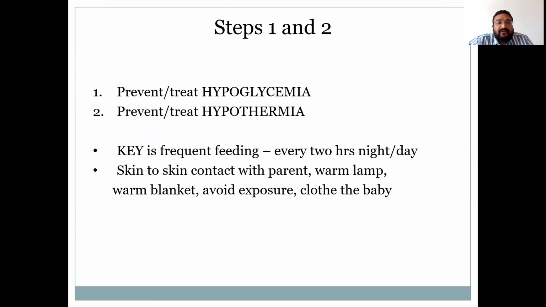These are steps 1 and 2, that is, prevention and treatment of hypoglycemia and prevention and treatment of hypothermia. Whenever a child with SAM is admitted, measure blood glucose level, and if it is less than 54, then consider hypoglycemia. If the provision for measuring blood glucose is not available, consider the child to be hypoglycemic and give 2 ml per kg of 10% dextrose and initiate feeding as soon as possible.